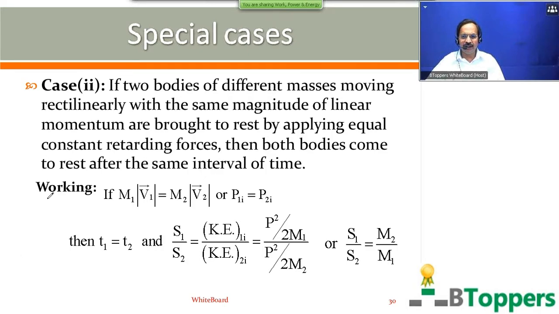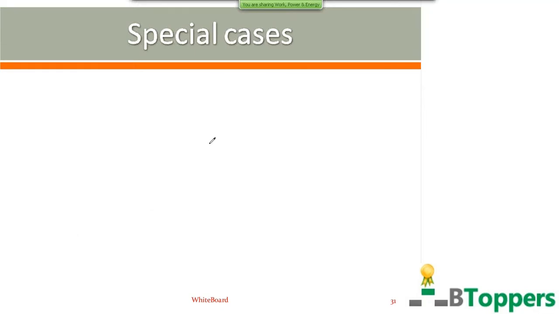Next, I am going to discuss the working for the next special case in the work energy theorem. Suppose an electric motor lifts water from a well and pumps it out with speed v.